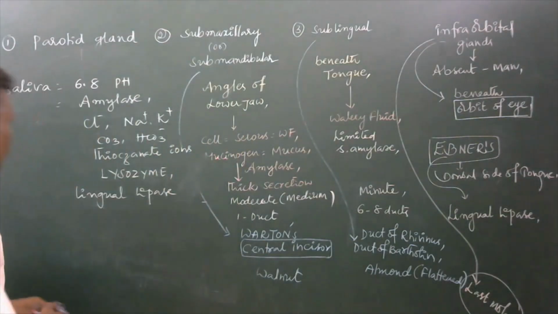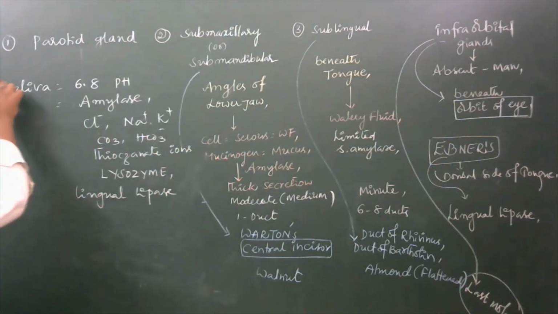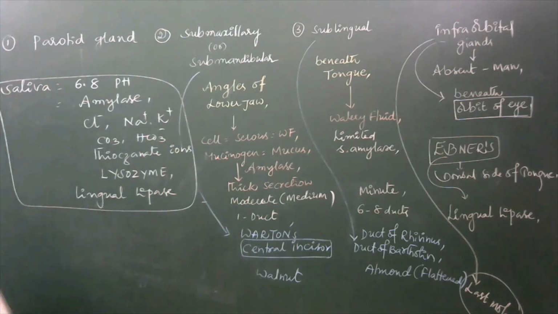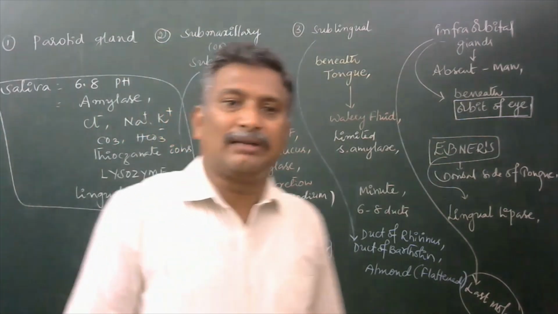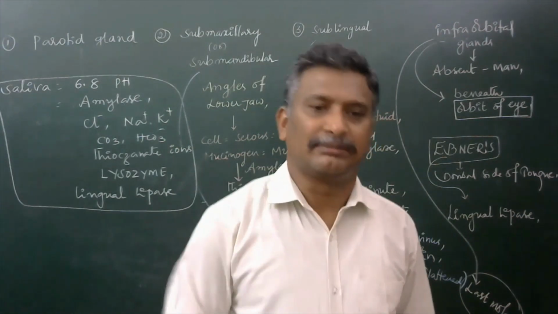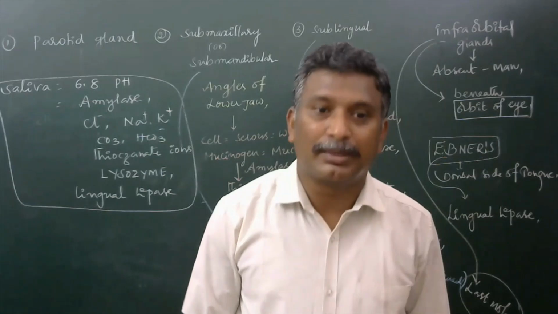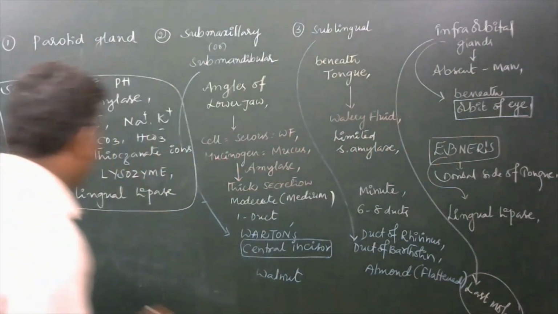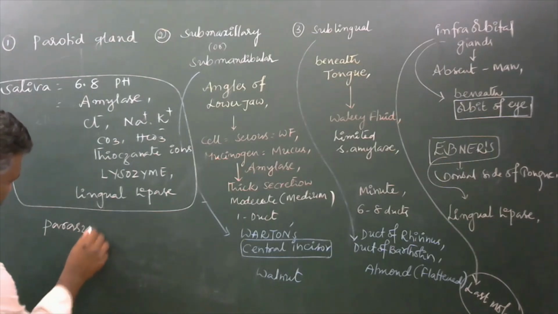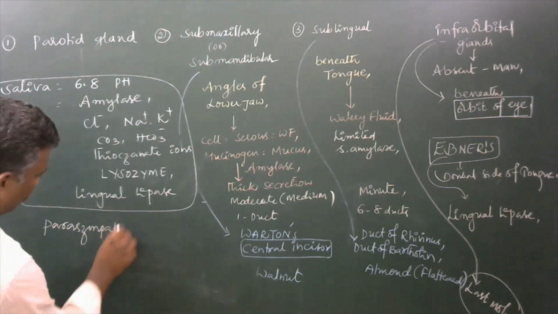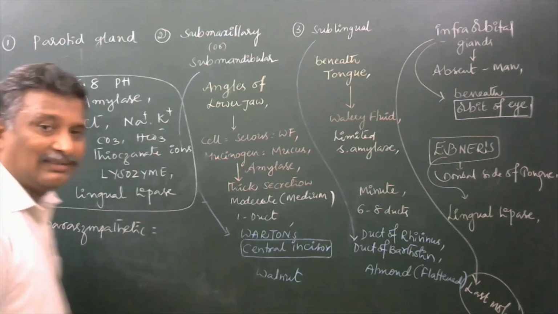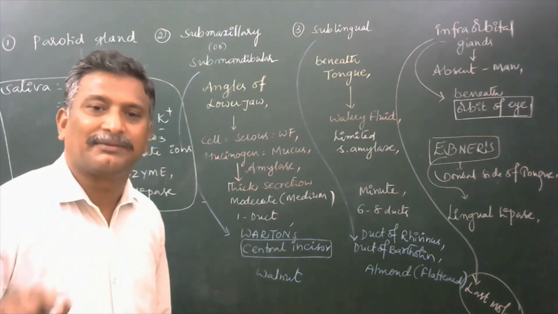Okay, this is saliva. Salivation is controlled by initiation of parasympathetic nerves. So parasympathetic initiation causes the production of saliva.